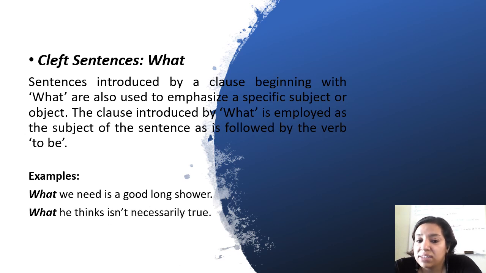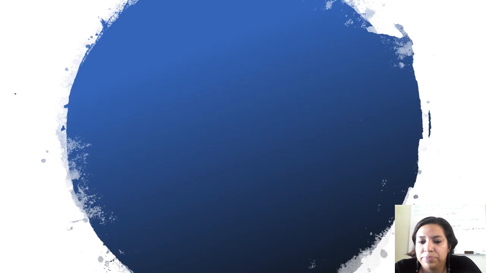What he thinks isn't necessarily true. So we're using the what. We are emphasizing the subject or object of the sentence, and then it is followed by a verb to be. That's why we have is or isn't in the case of the second example.